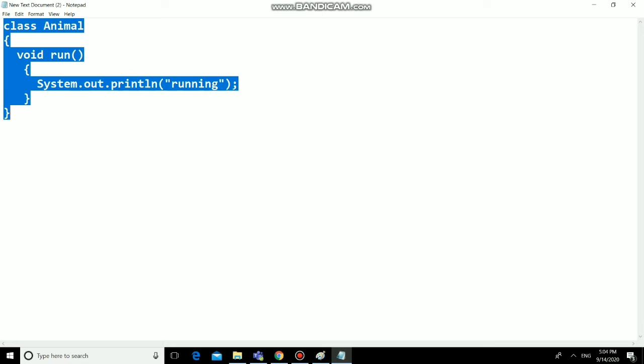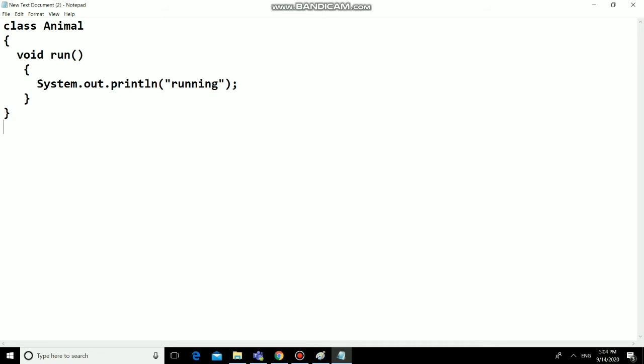So this is my parent class, and this animal class has the run method as its property. Then I'm taking the second class as the dog class. This dog class is acting as a child class for animal. So dog is extending the property of animal.